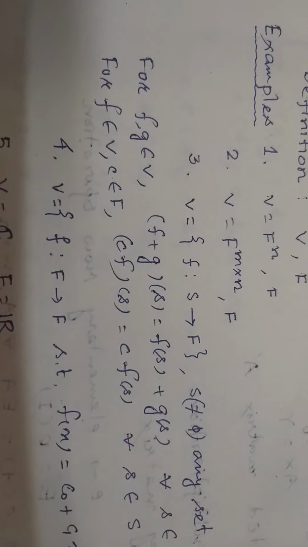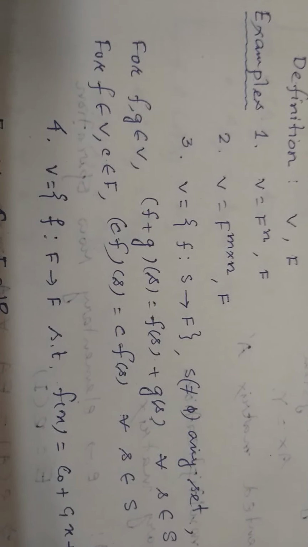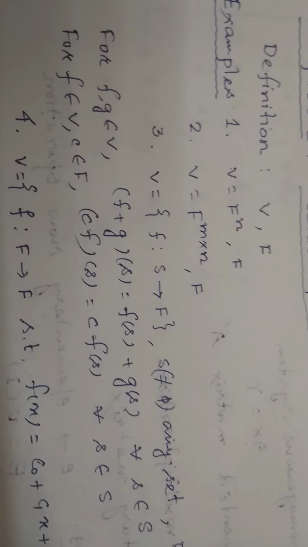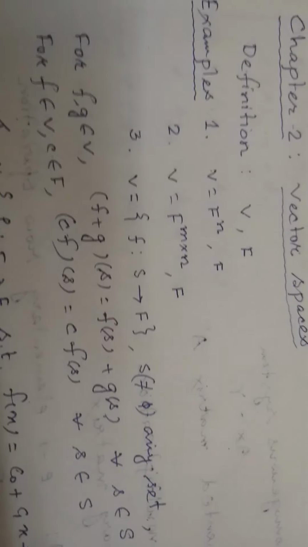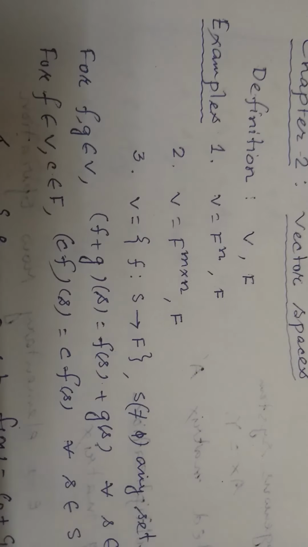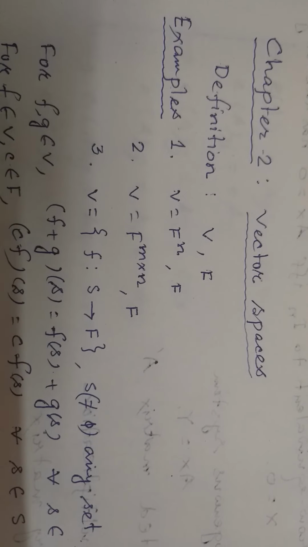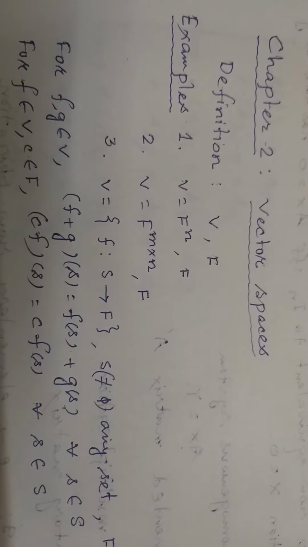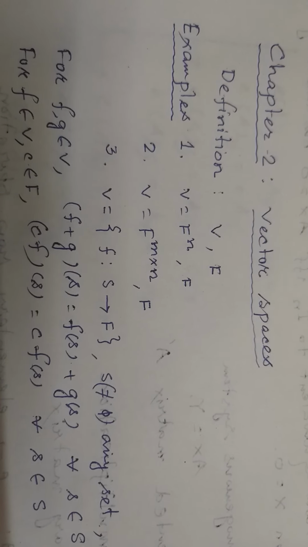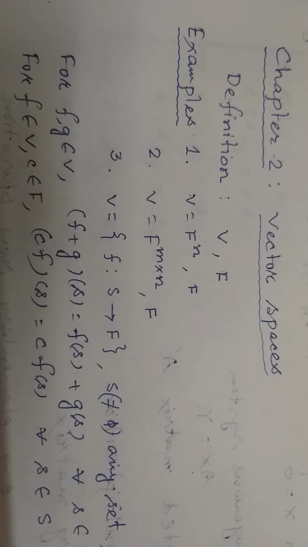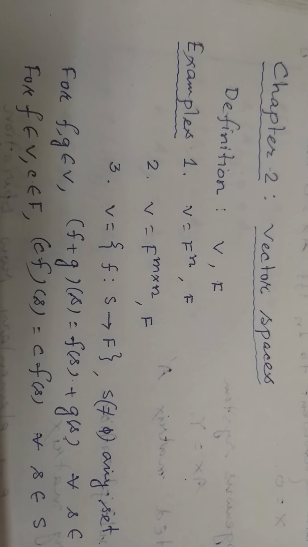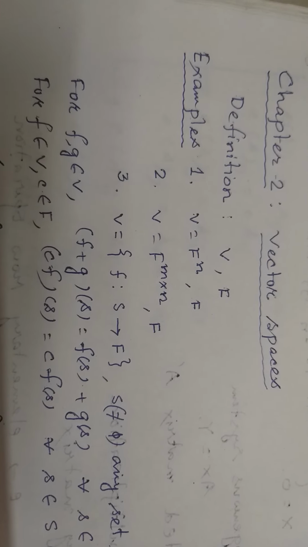It is known to you, now we should learn some examples, because the more examples you study, the clearer the concept will be. Let us take a field F and V be the set of elements F^n. Then what are the elements? Suppose alpha is an element, then it looks like (x1, x2, ..., xn), where the xi's are taken from F.